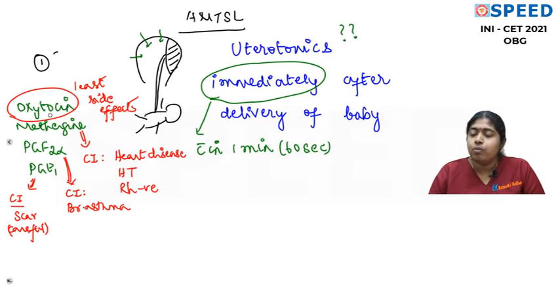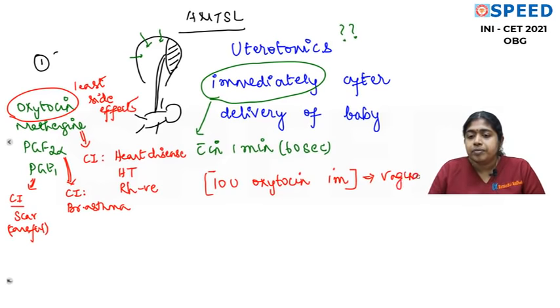How much oxytocin? What does FIGO say? FIGO says we can give 10 units of oxytocin. 10 units of oxytocin is actually 2 ampules. You know, 1 ampule, which is 1 ml of oxytocin, is 5 units. So 10 units of oxytocin is given IM to the mother, preferably in the gluteal region. So 10 units oxytocin IM is preferred for a vaginal delivery.